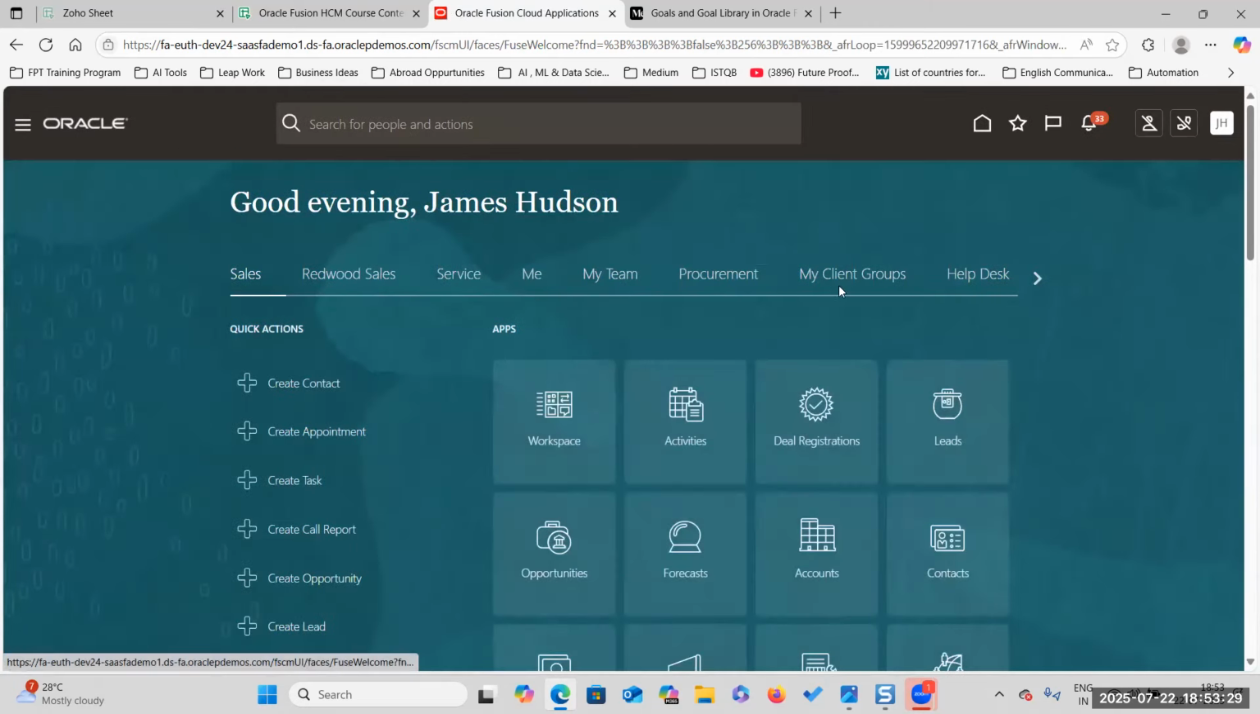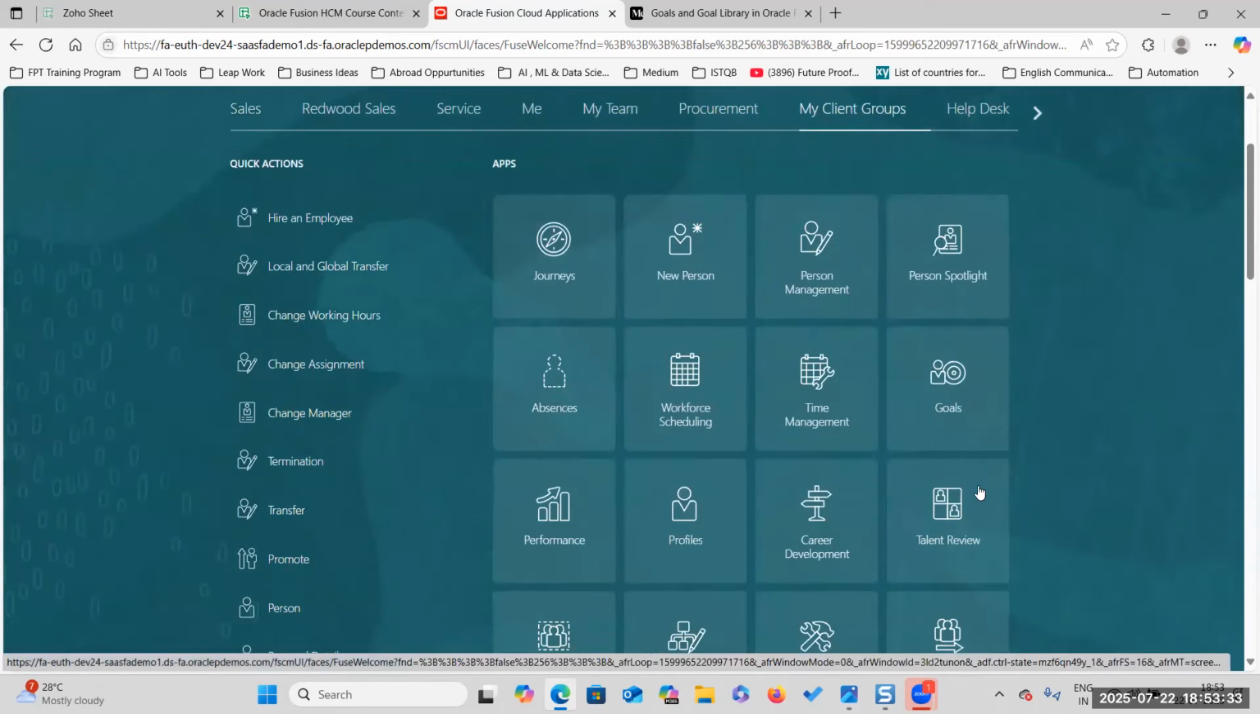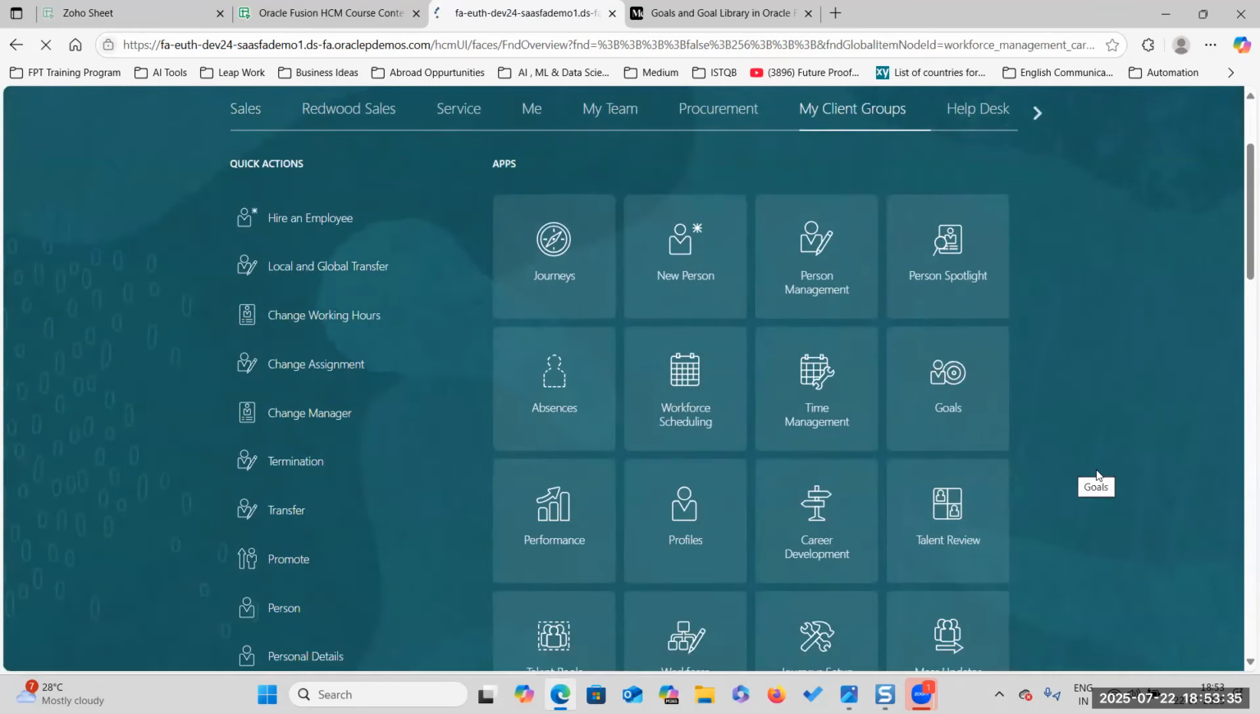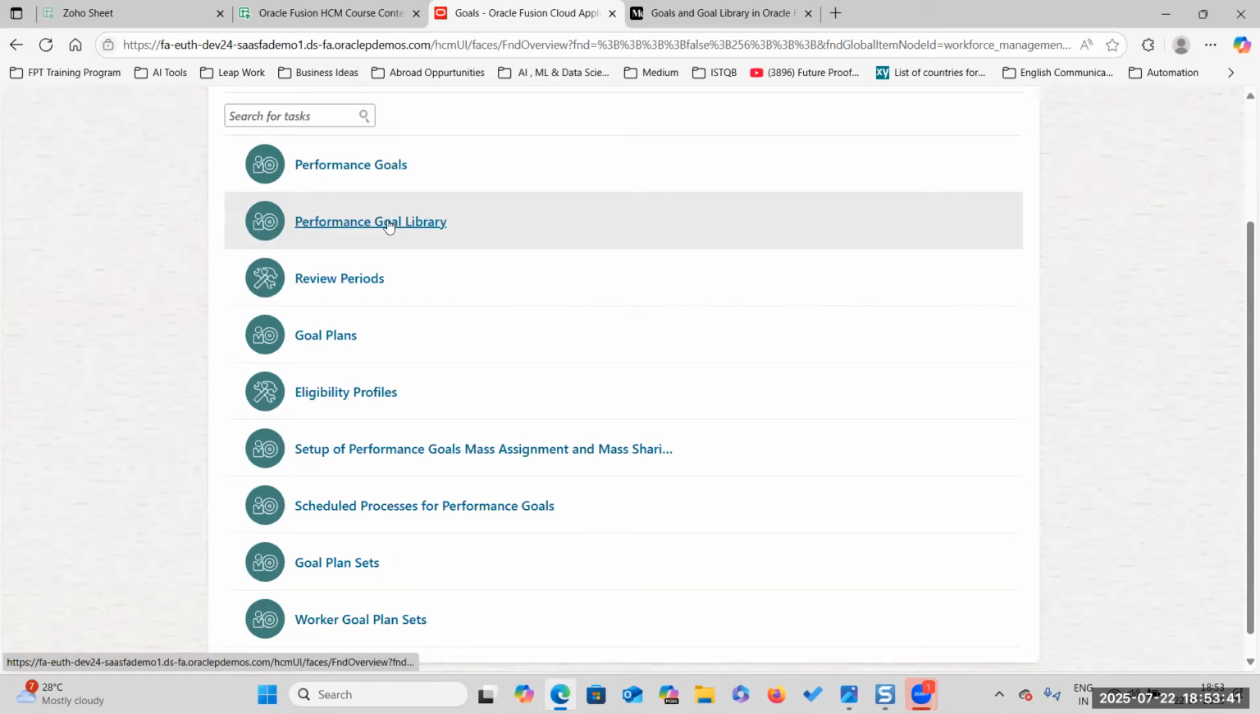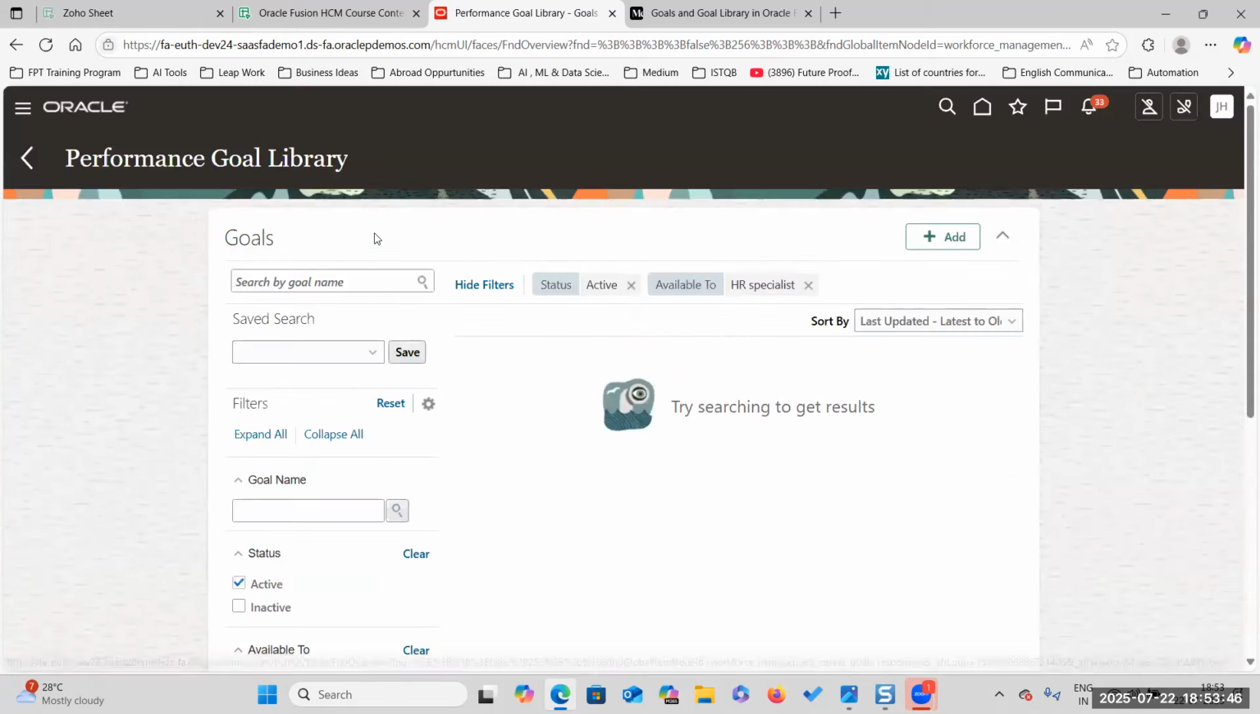Now coming to my client groups, goals management, goals. First, we have to create goals in the goals library, performance goals. So how many types of goals are there? How many types of goals are there? So performance.